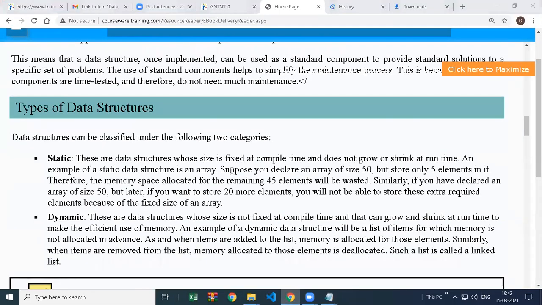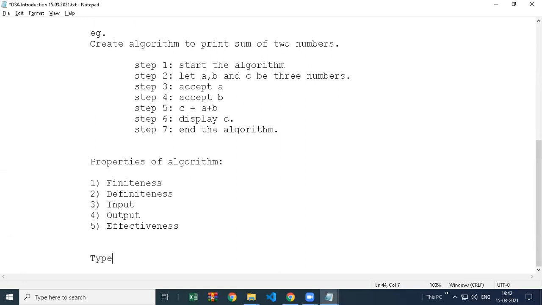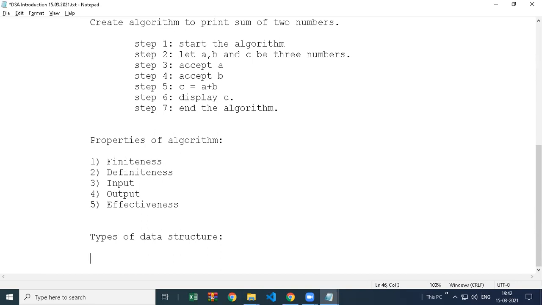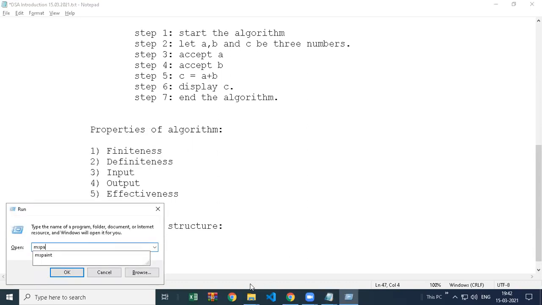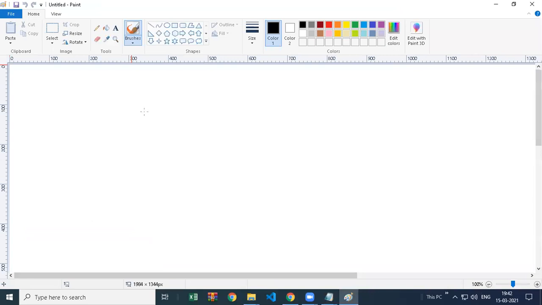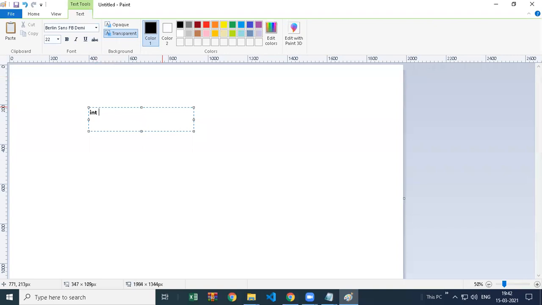So then after that there are two types of data structure. Type of data structure means when you store your data, there are two ways you can store: one is static and second is dynamic. Because everyone knows arrays, I can explain this concept. Maybe you have seen this concept before.